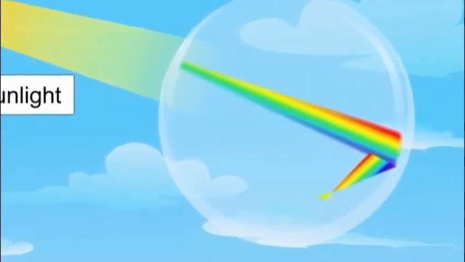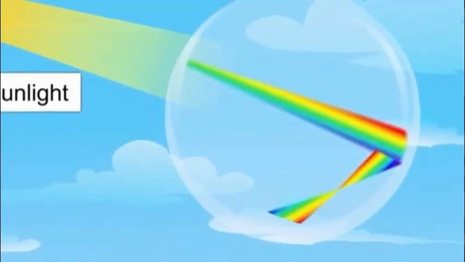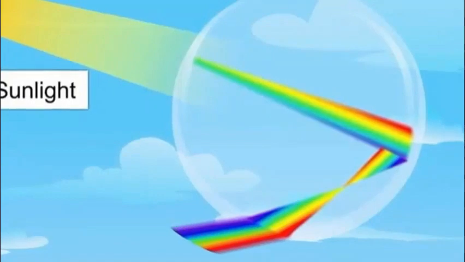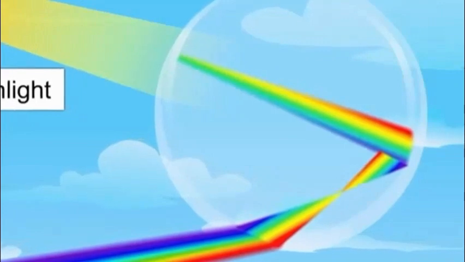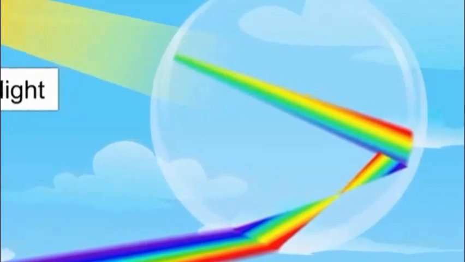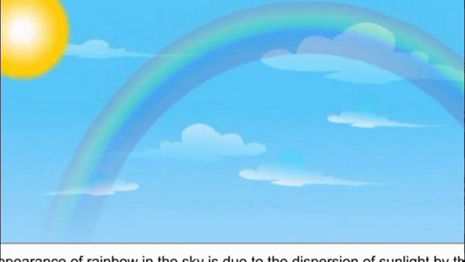When this band strikes the far edge of the drop, it gets reflected internally. That is a part of total internal reflection. As the band reaches the first edge, it gets refracted again and finally comes out of the drop. This band of colors, which finally comes out of the raindrop, is what we see as a rainbow. A rainbow is always formed in the direction opposite to that of the sun, as its appearance in the sky is due to the dispersion of sunlight by the water droplets present in the atmosphere.